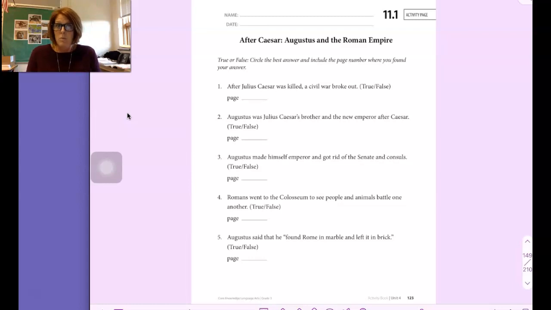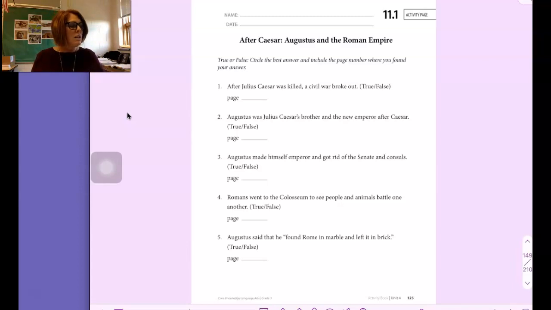If that's what it says in the text, you write true, you circle true. If it's false, if this statement does not match what we hear and see in the text, you circle false, okay? Some of you are getting these mixed up and you shouldn't be. True means this is what we see in the text. False means something in here is wrong, okay?